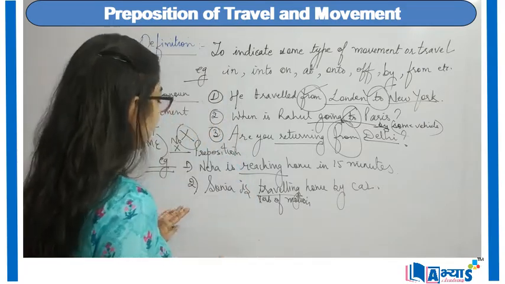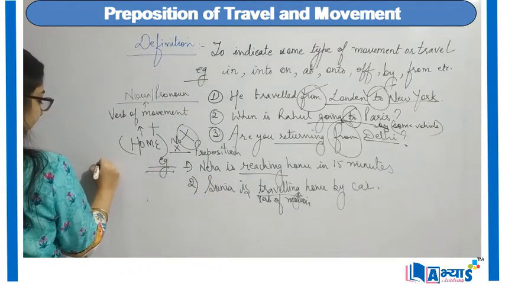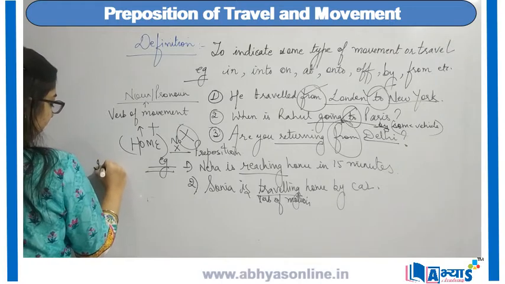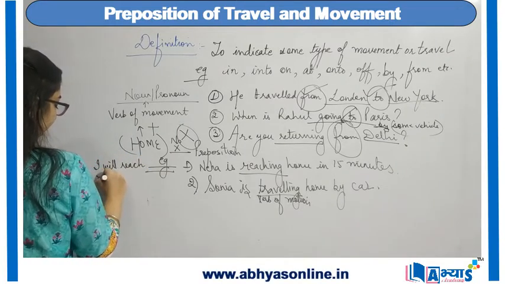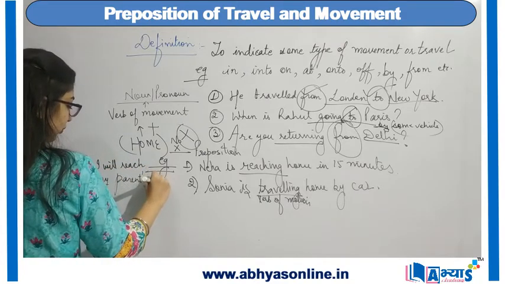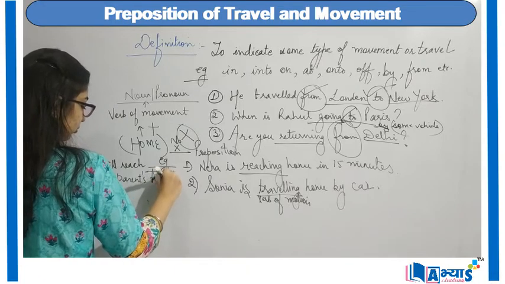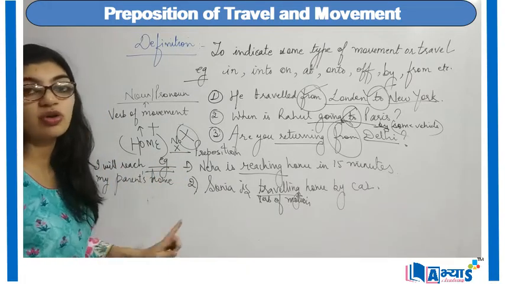So here the example can be: I will reach my parents' home. So "I will reach my parents' home" is wrong.